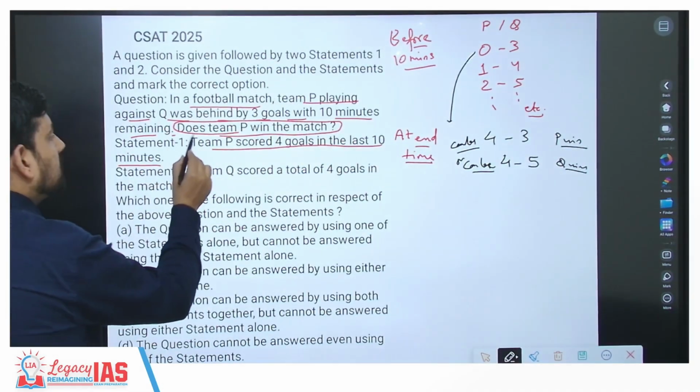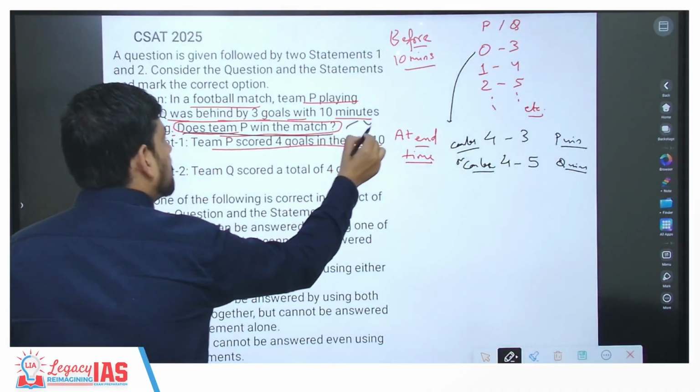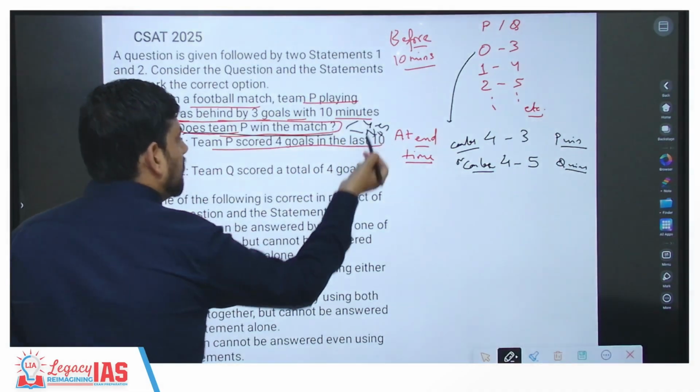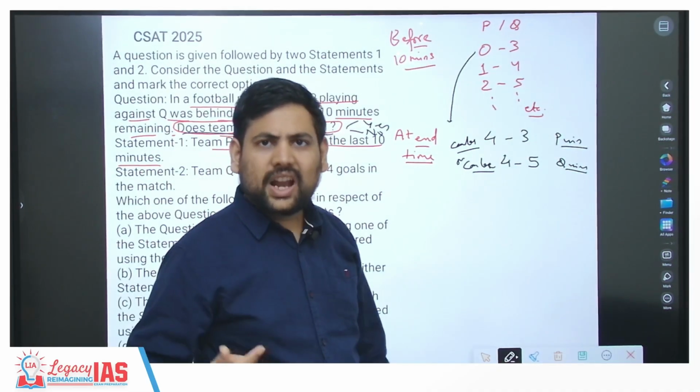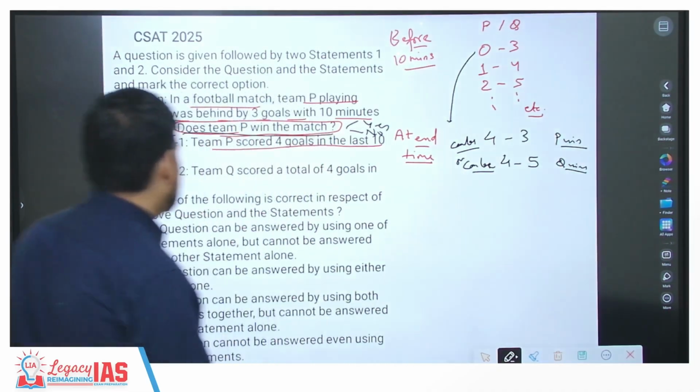It is asking you, does P team win the match? So it is a yes or no question. Can you tell if this is saying yes, this is saying no? So yes and no, insufficient. So the first statement is gone.